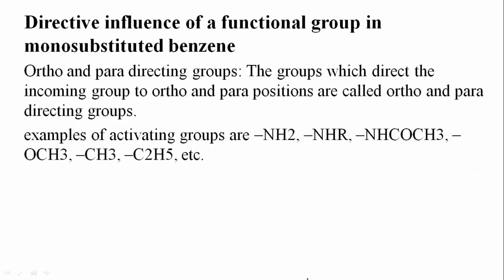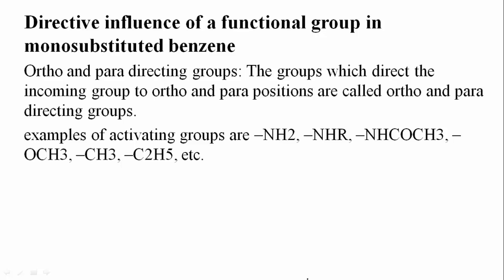Now next, directive influence of a functional group in mono-substituted benzene. Whenever a functional group is present on the benzene, if any electrophile is coming, how will it direct that electrophile?